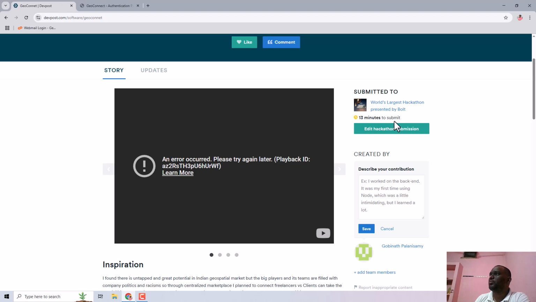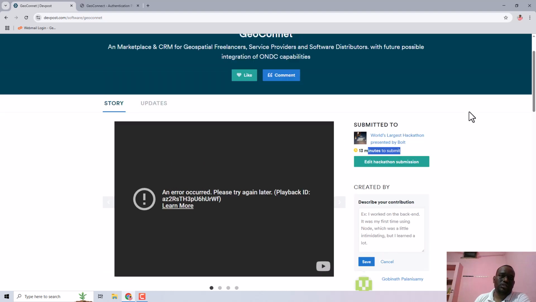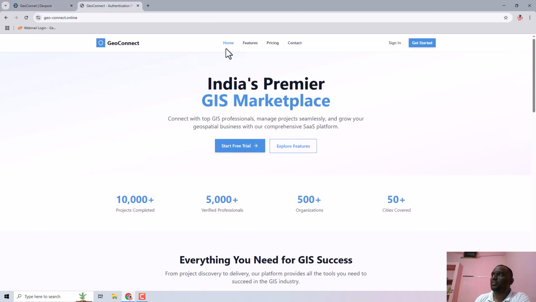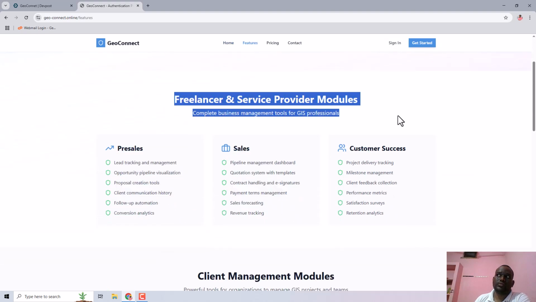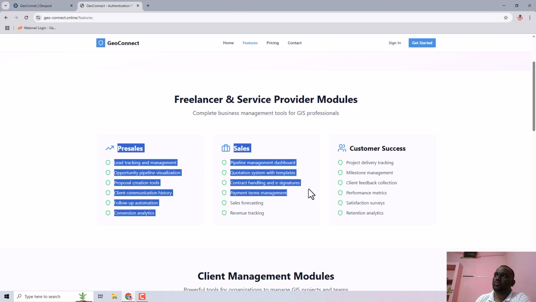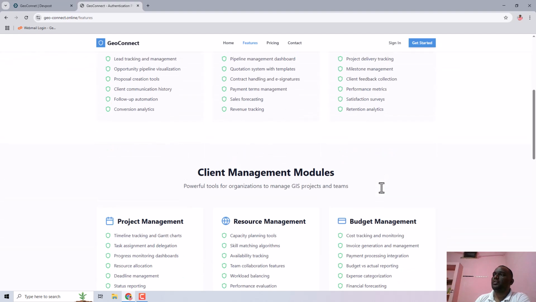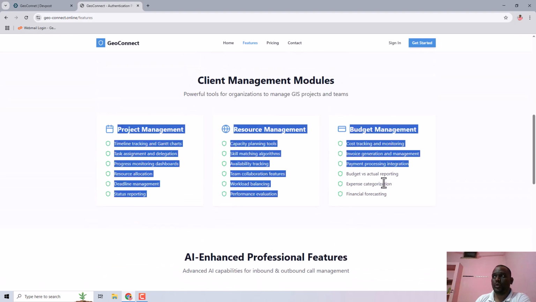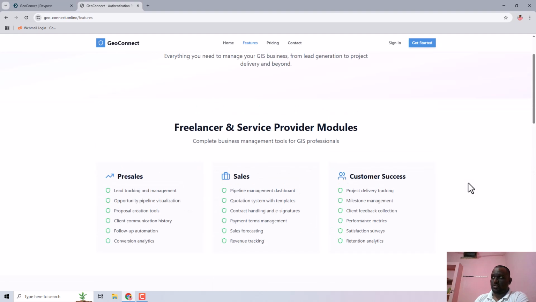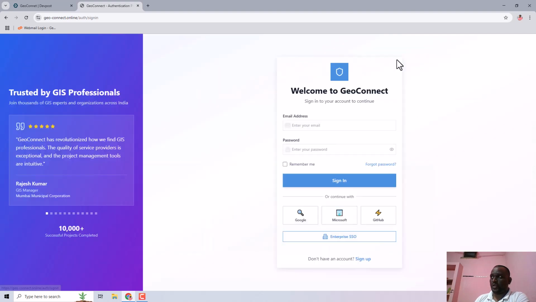But due to short time, I have just 30 minutes to submit, so I'm just giving the overall things. This is my Futures Freelance. This is for freelancers and service providers. Freelancers have the CRM with these details, and the client management project providers will have these modules. So a complete CRM has been built end to end.